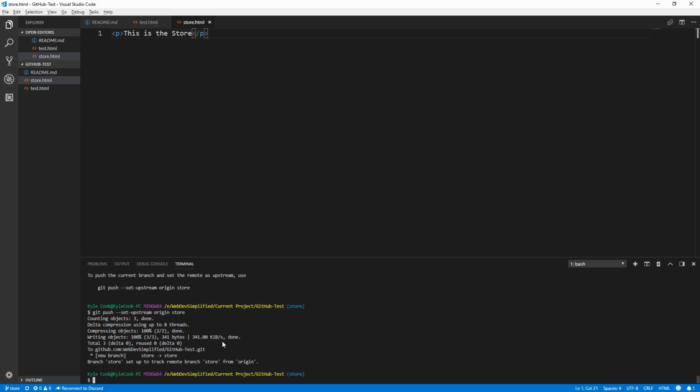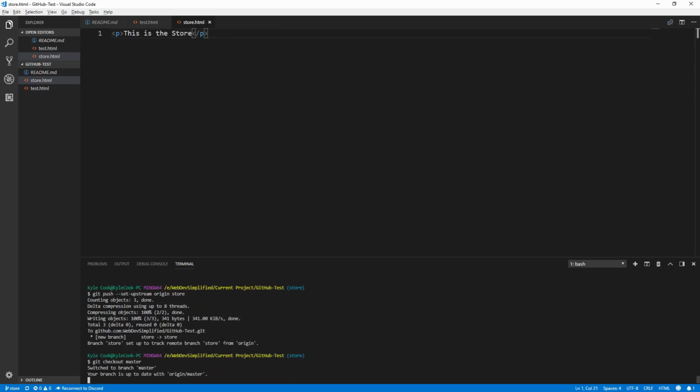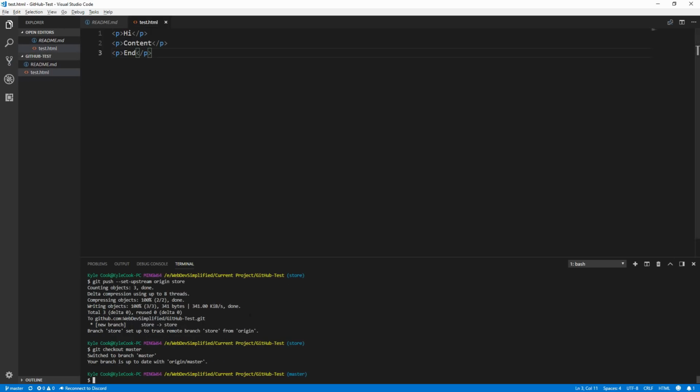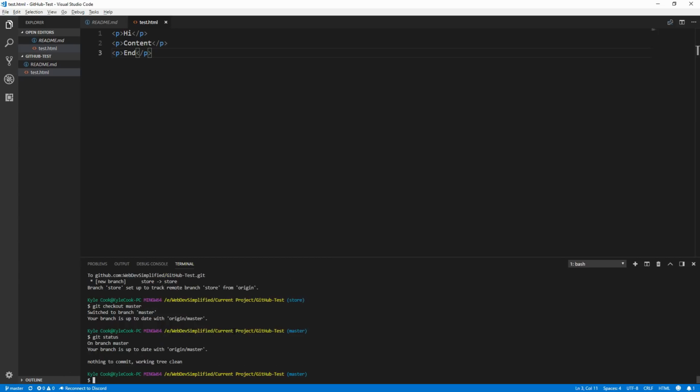In order to do that, we need to switch back to the master branch by calling git checkout master, which now switches us back to the master branch, and we can see that down at the bottom left here in Visual Studio Code. Or if you just hit git status, hit enter, it'll tell you exactly what branch you are on. So now we need to run the merge command to merge our changes from our store branch into our master branch. We type in git merge, which will tell Git to merge whatever branch we mention into the branch that we are on, which is the master branch.